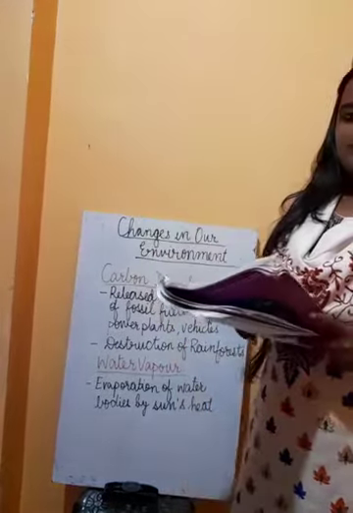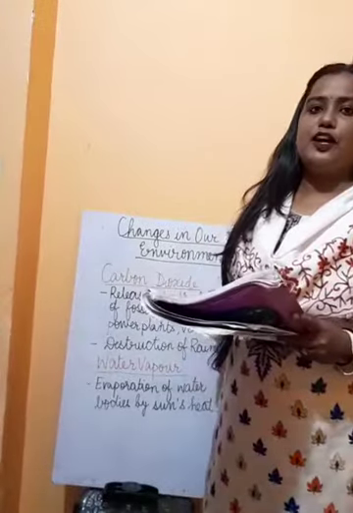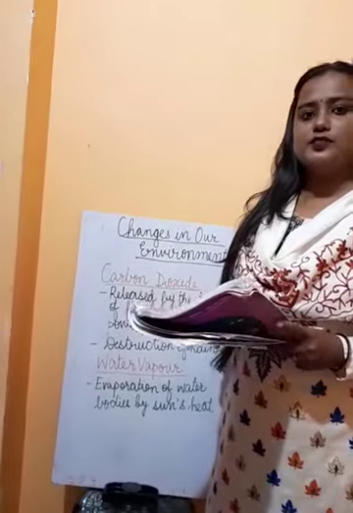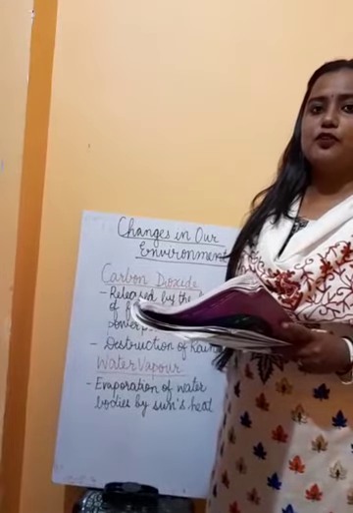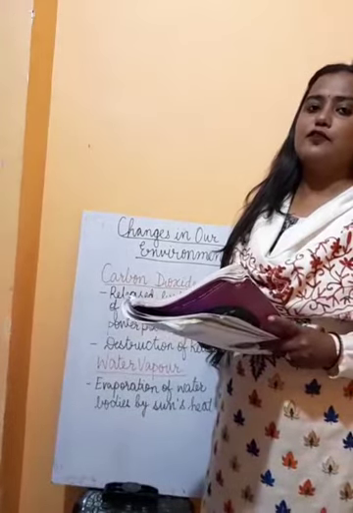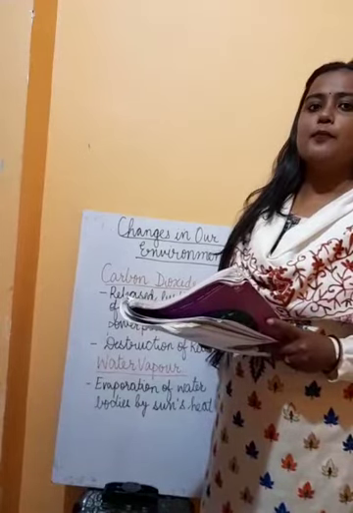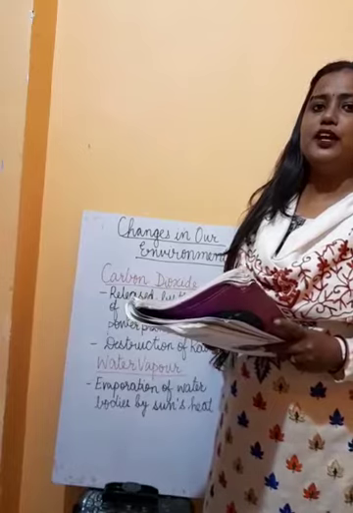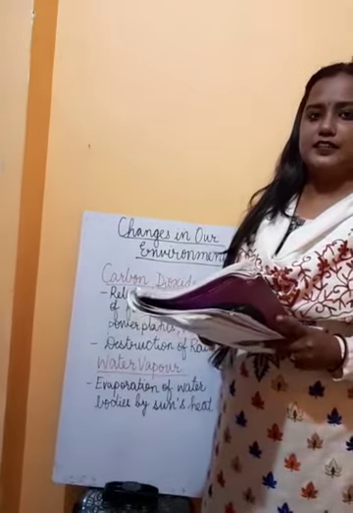Now, what is carbon dioxide basically used for? Carbon dioxide is used by plants in the process of photosynthesis. All of you know what photosynthesis is? Photosynthesis is a process by which plants make their food in the presence of sunlight.